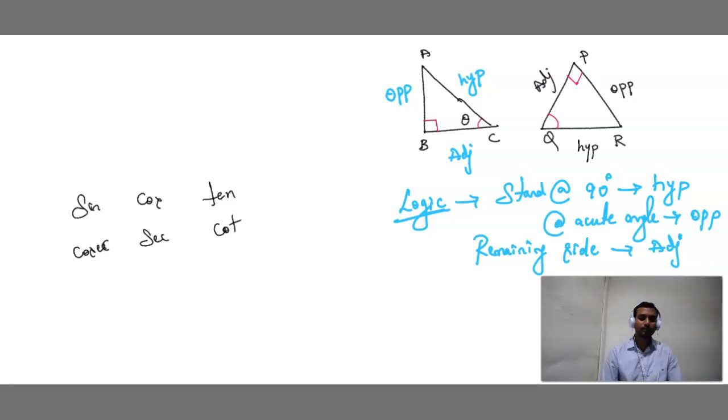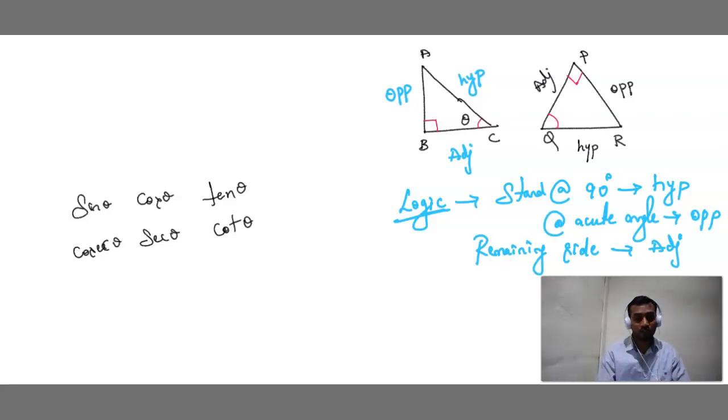Now for example, sin theta, cos theta, tan theta, cosecant theta, secant theta, cot theta. Now I want to find what is the sin theta formula. Sir, I am getting confused between opposite, adjacent, hypotenuse. It's very difficult, sir. Please don't think it is difficult. It's very easy. Let's see.